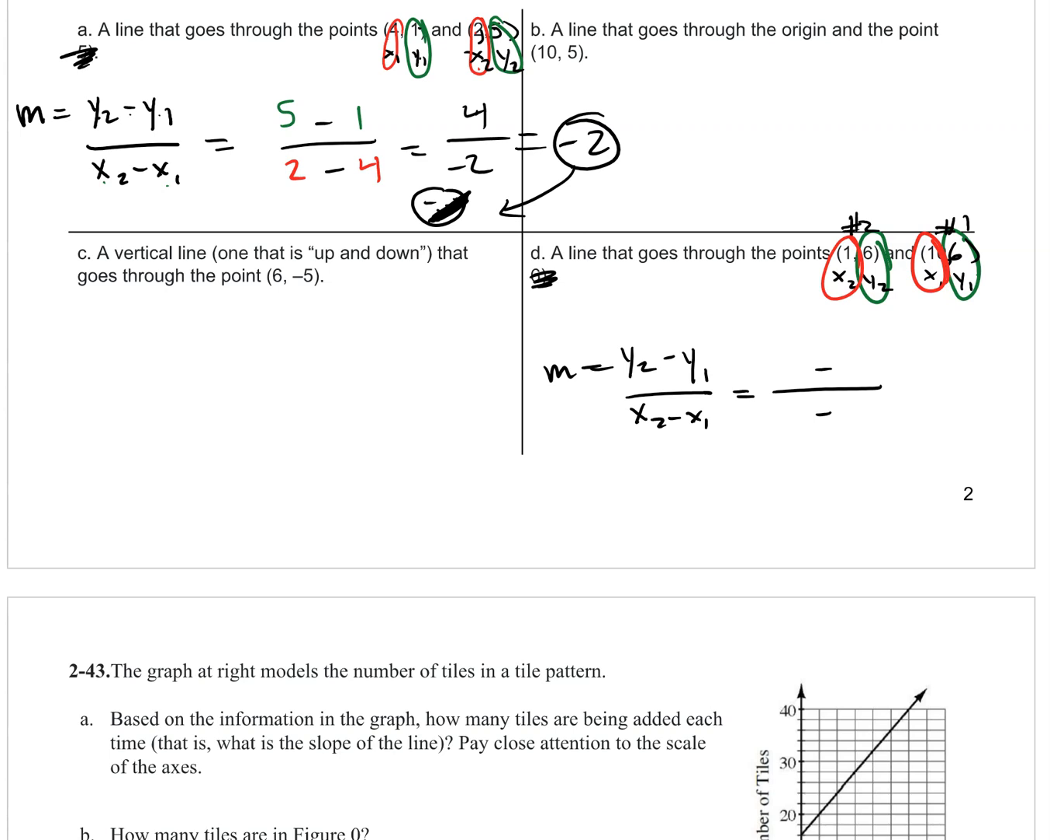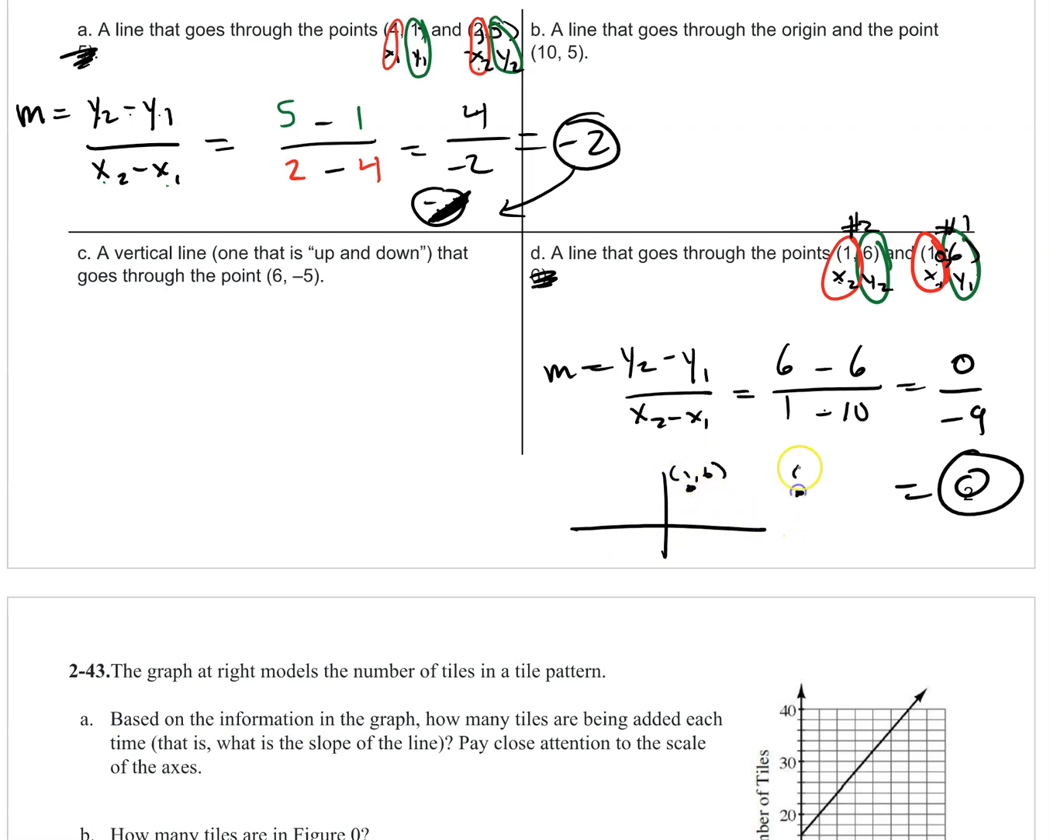Let's see what happens. Oh, I'm sorry, that's 10. So y2 minus y1 is 6 minus 6, and then x2 minus x1, that is 1, subtract 10. So that's going to be 0 over -9. That's going to be 0. 0 divided by anything is just 0. It makes sense because if you graph those 2 points and connect them, it forms a horizontal line. The y-coordinate is the same. So the slope is just going to be 0.